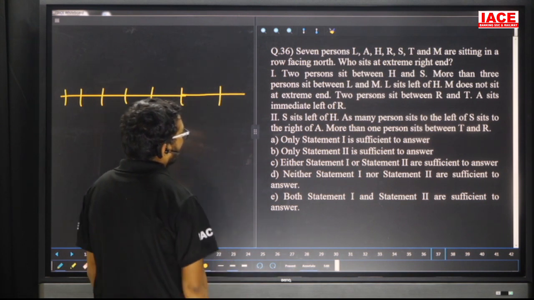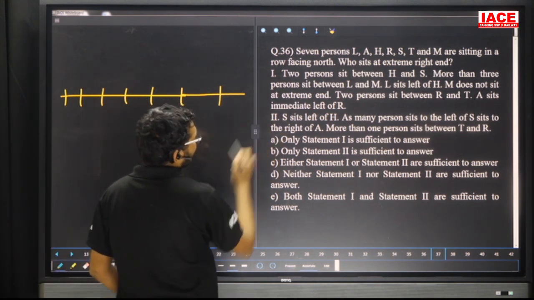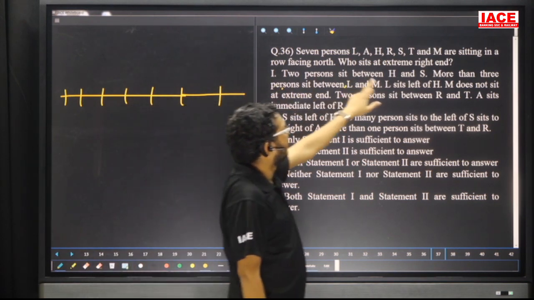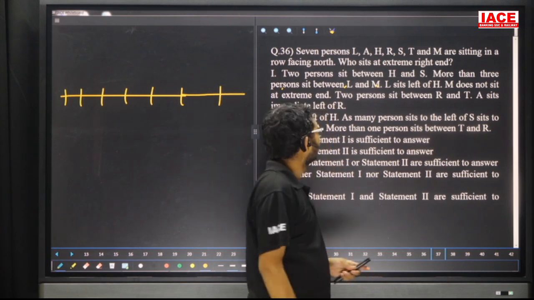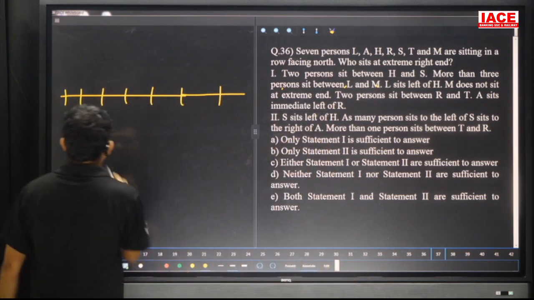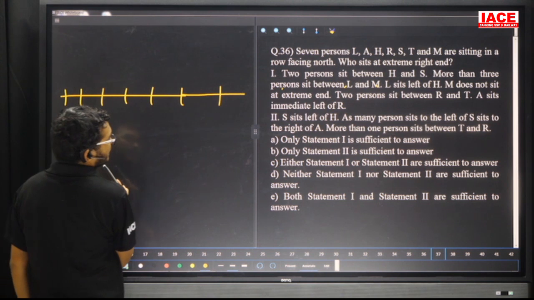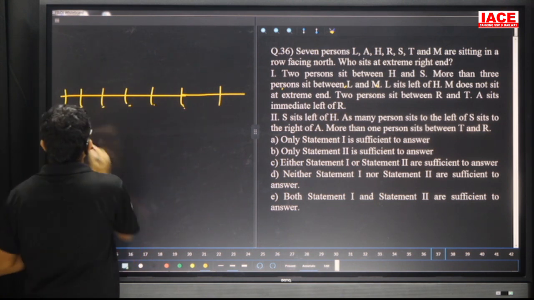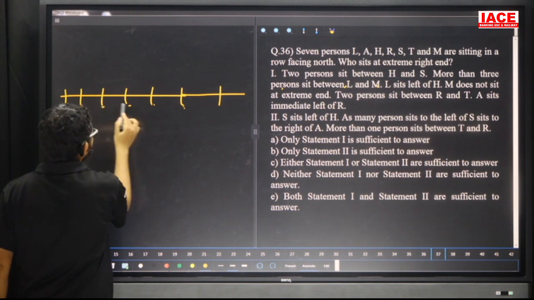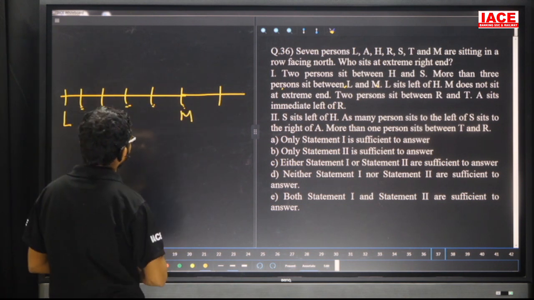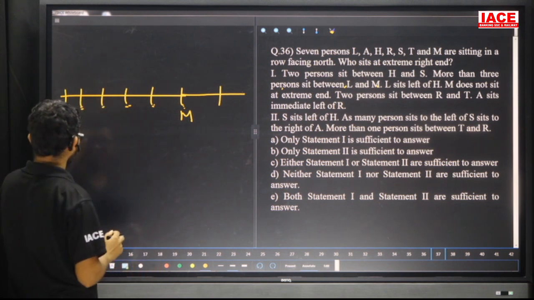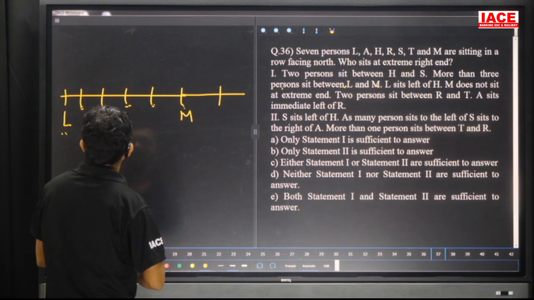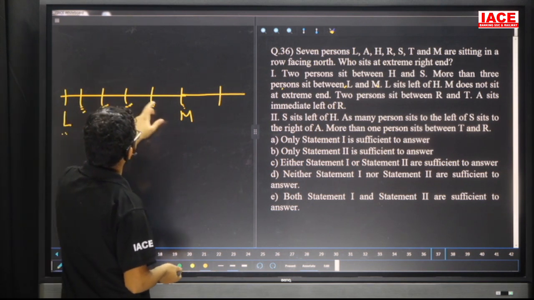Now, friends, here the next one is 2 persons between H and S. Now, the next one, more than 3 persons are sitting between L and M. More than 3 means what? Minimum 4 members. Between L and M, minimum we are having 4 members. See here, suppose I take L here, then 1, 2, 3, 4 different spots, then M. Suppose if I take M here, no chance. Why? Because M is not at an extreme end. Suppose I take M here, then 1, 2, 3, 4, and here L is a chance.